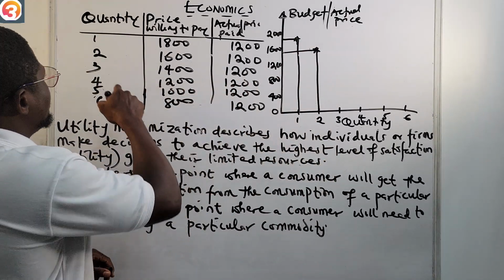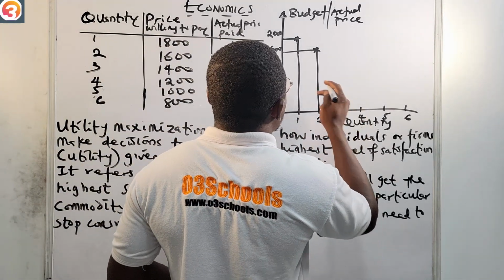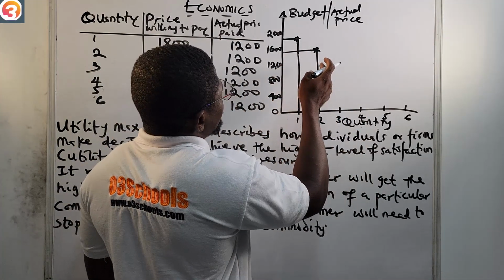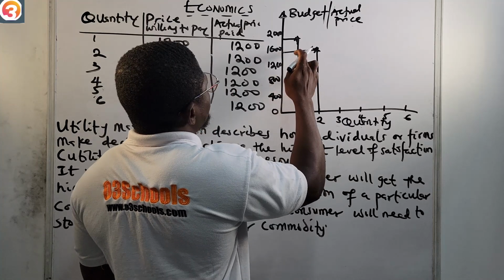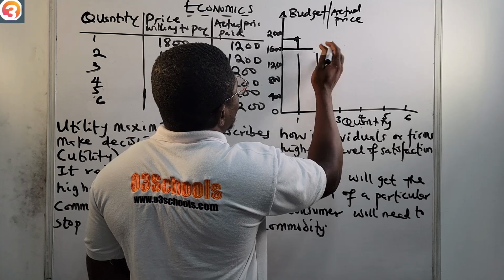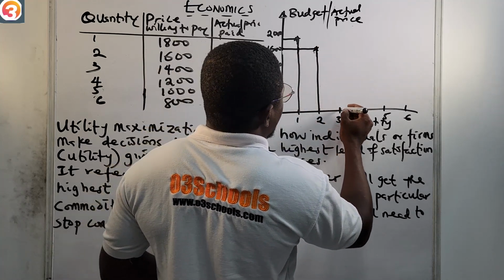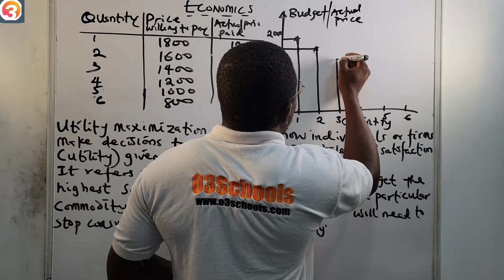Now when it was 3 units, the price was 1,400. So 3, 1,400. 1,400 is somewhere where? So this is supposed to actually go here. Let me redraw this well. Sorry. So 1,600 is here. So 1,400 is somewhere here. Take it somewhere here.